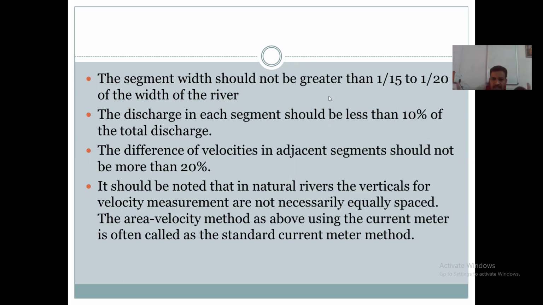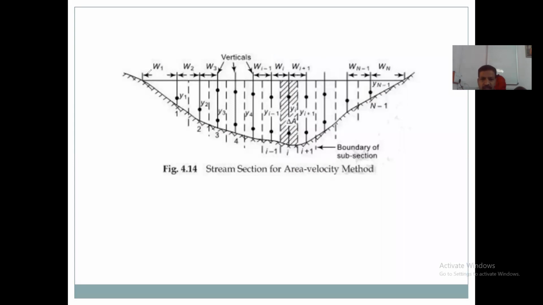The width of the flow channel, from here to here, is the width of the river. So the subsection width should not be greater than 1/15th to 1/20th of the width of the river. Such a width is selected.